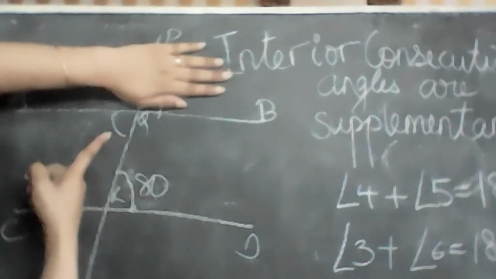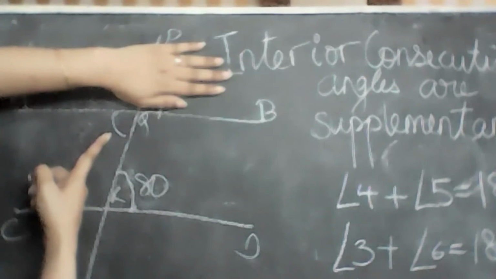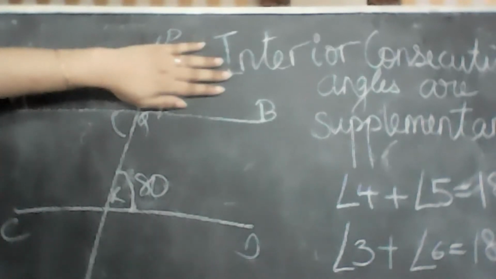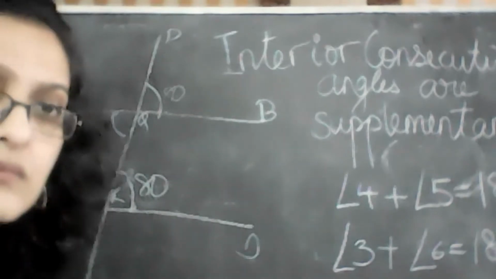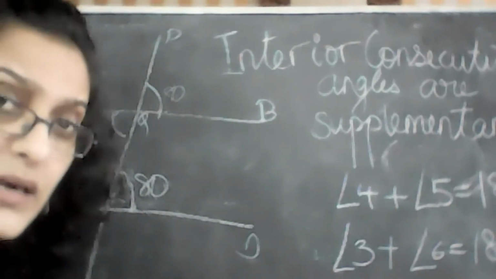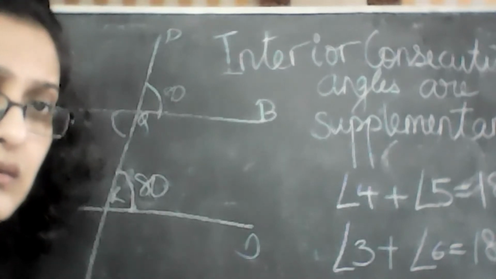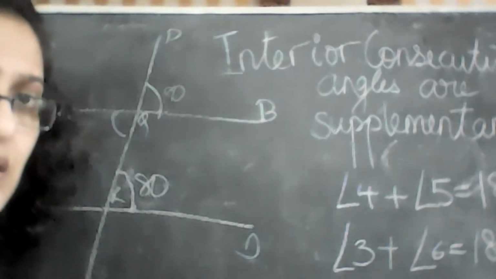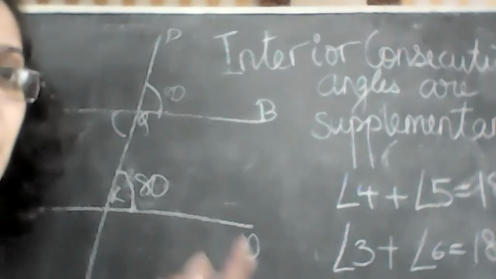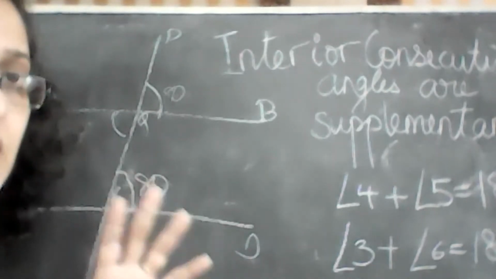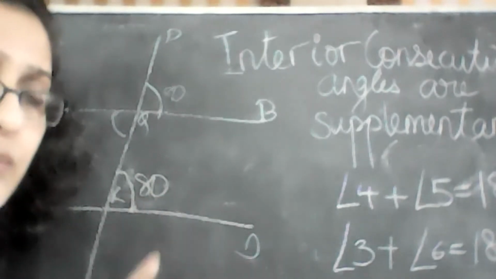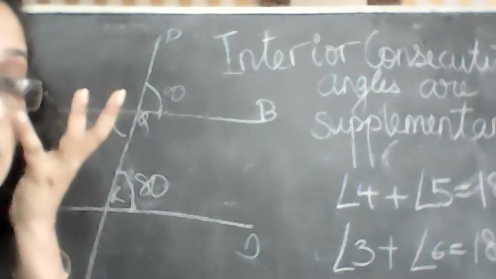If this is 80, what is this? 80. Why? Corresponding angles. Really? No. What is this? Every time you first say something, then you say no, not that. You know why? Because you're not paying attention.